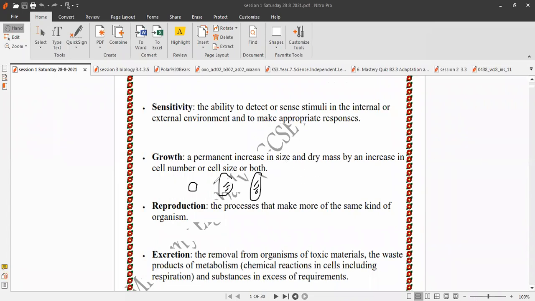Growth happens by an increase in cell number or cell size or both. Growth, permanent increase in size and dry mass. Dry mass, removal of all water from the body of the organism, by an increase in cell number or cell size or both.